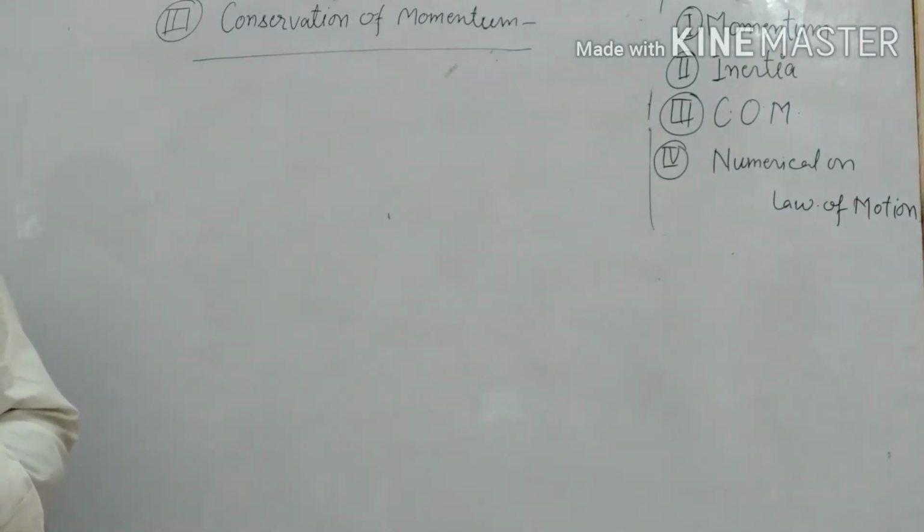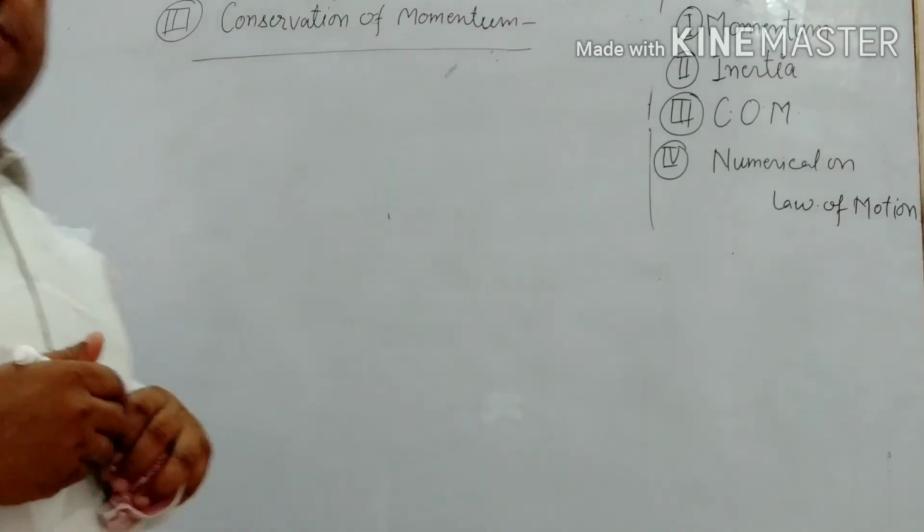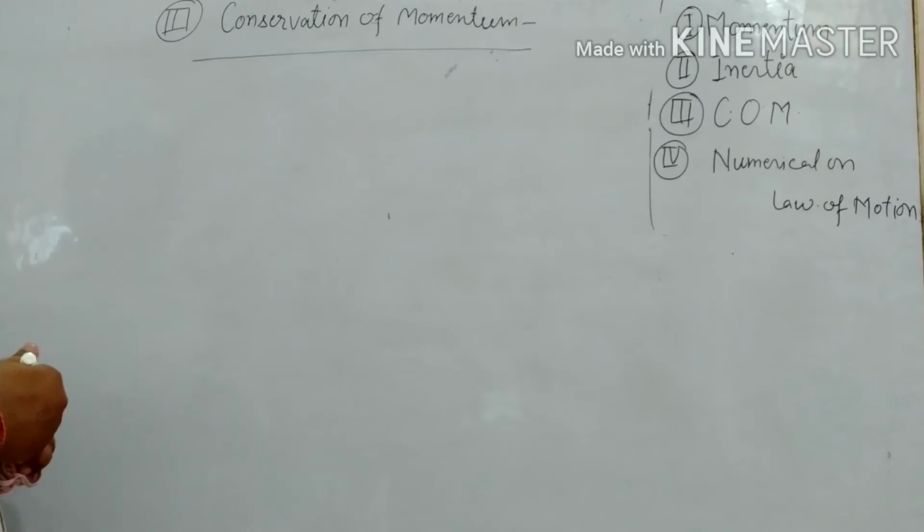Okay? Before collision and after collision total momentum will be constant.